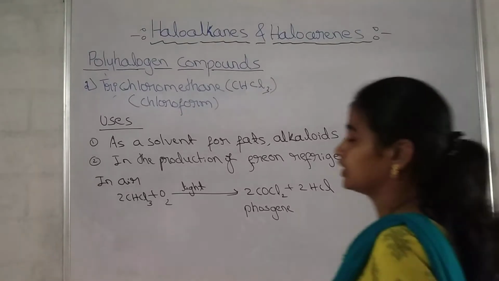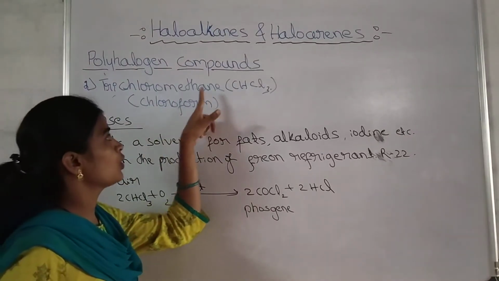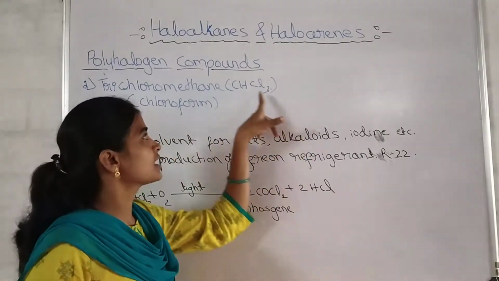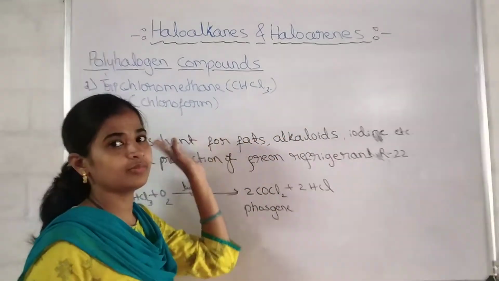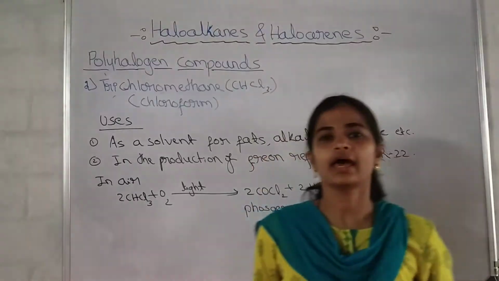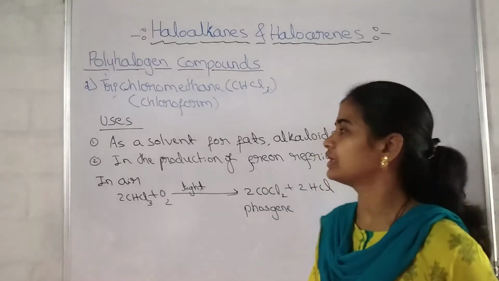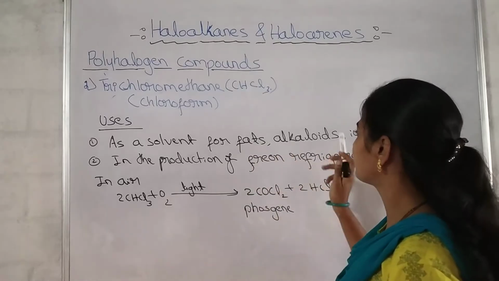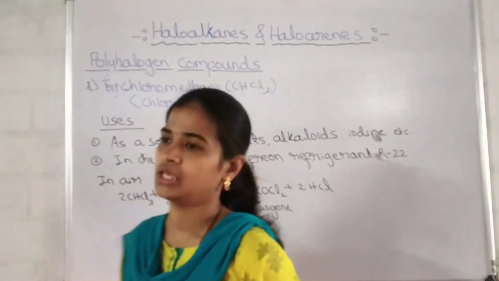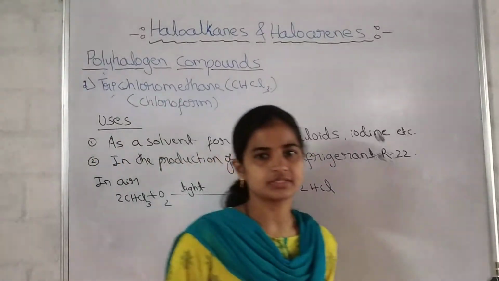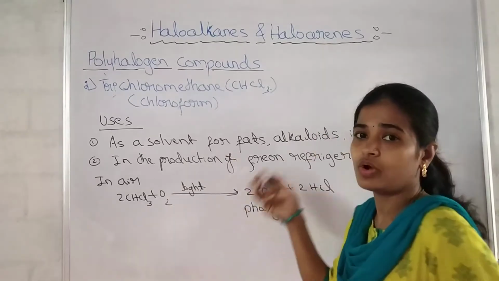The next polyhalogen compound discussed in your syllabus is trichloromethane. Three chlorine atoms are attached to methane. CHCl3 is the formula. What is the common name of that one? It is known as chloroform. Then what are the uses of chloroform? As a solvent for fats, alkaloids and iodine. Alkaloids are habit-forming drugs.